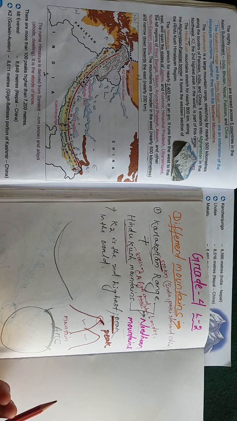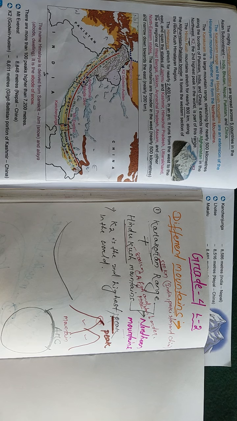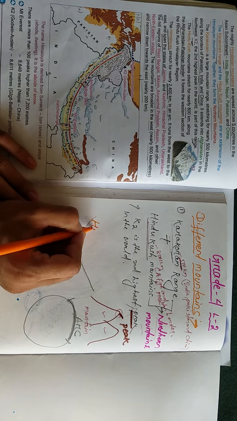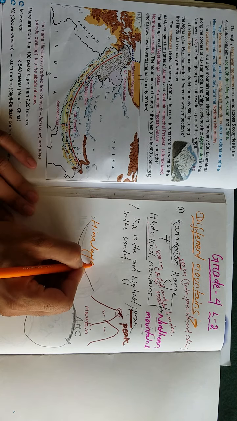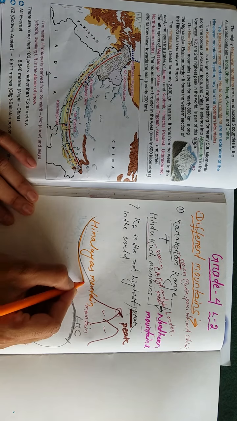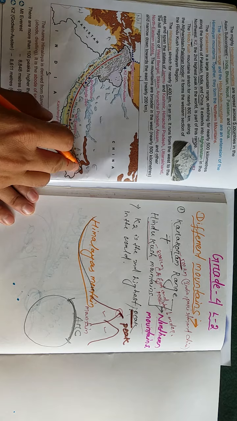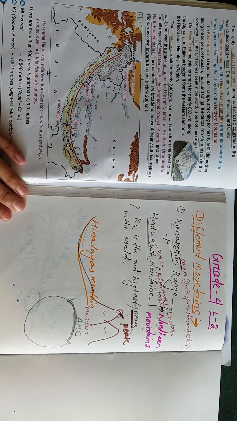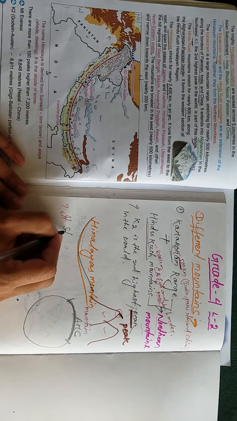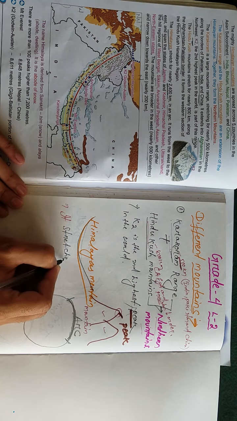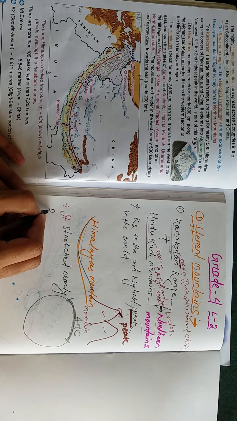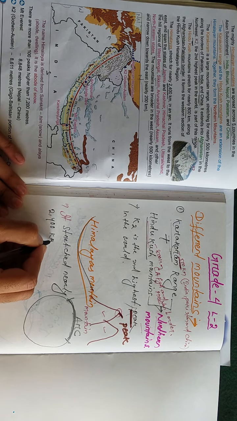I hope all of you understood. Okay, once again I will tell you about our Himalaya. This is the Himalaya range, the Himalaya mountains. You can see the great line here. This is the Himalaya mountains. It is stretched nearly 2400 kilometers. This is very important.